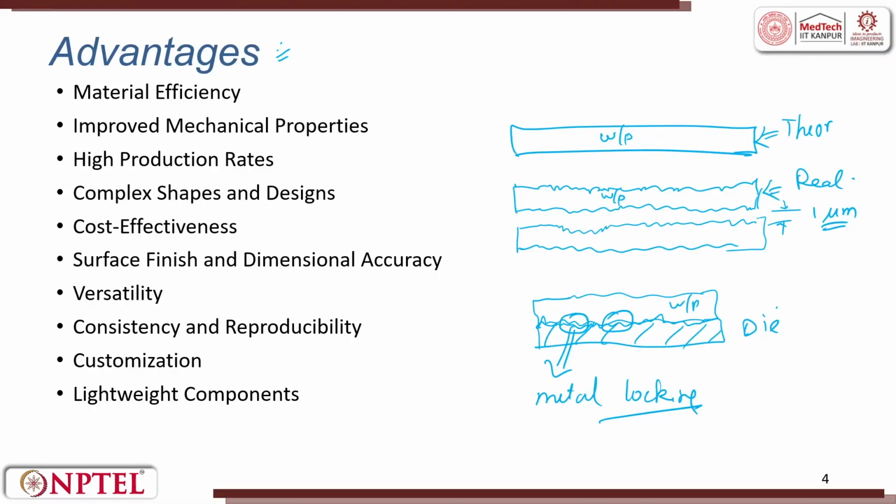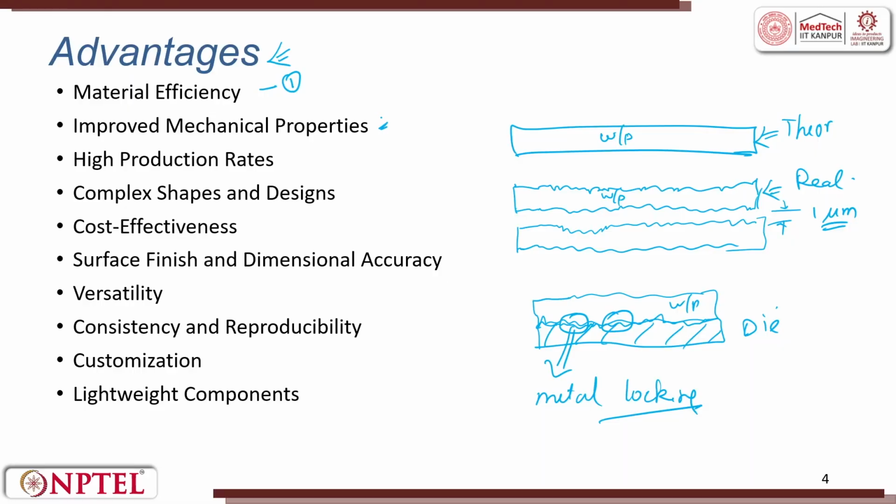So, what is the advantage of the metal forming process? It is highly efficient. Why? The starting material and the ending material is the same, and the starting material gets into a plastic zone, strain hardening, and then you get the output. So, its hardness value to some extent improves, and the mechanical property also improves.